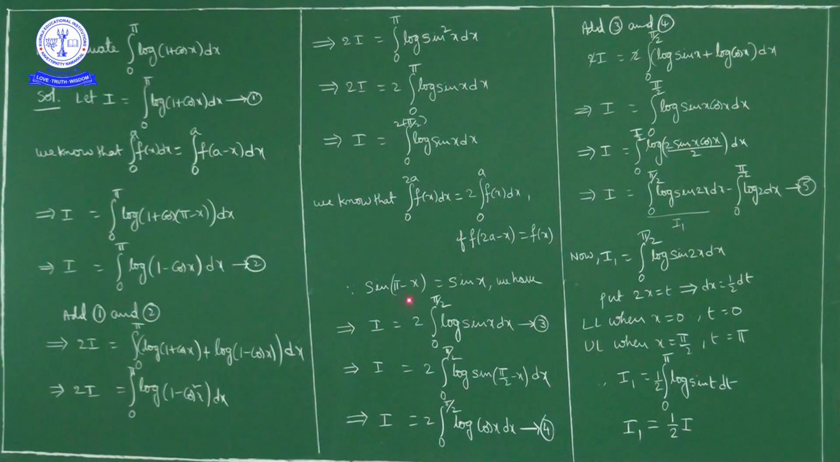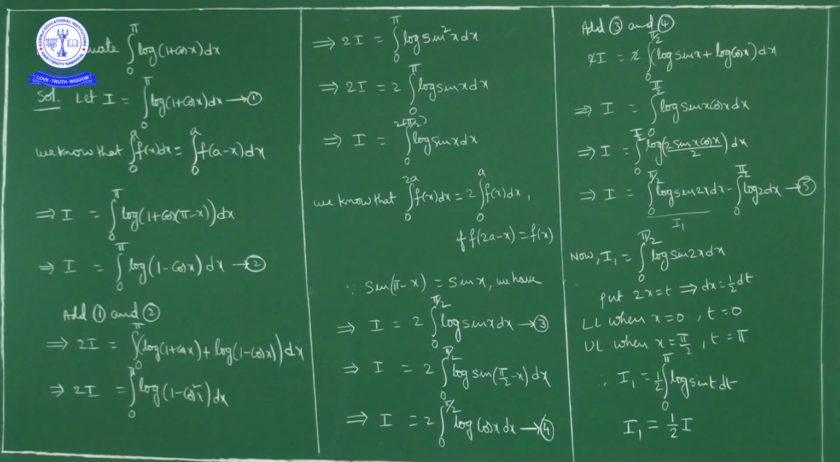Now we have this property: integral 0 to 2a f of x dx is equal to 2 times integral 0 to a f of x dx, if f of 2a minus x is equal to f of x. Using this property, in place of 2a we have pi. Now sin of pi minus x is sin x. So instead of calculating from 0 to pi, we can calculate 2 times integral 0 to pi by 2 log of sin x dx. Mark this one as 3.